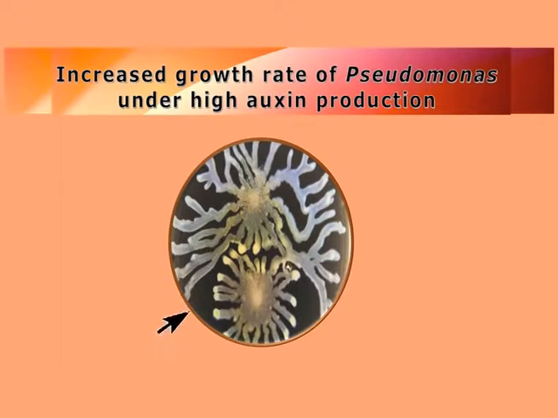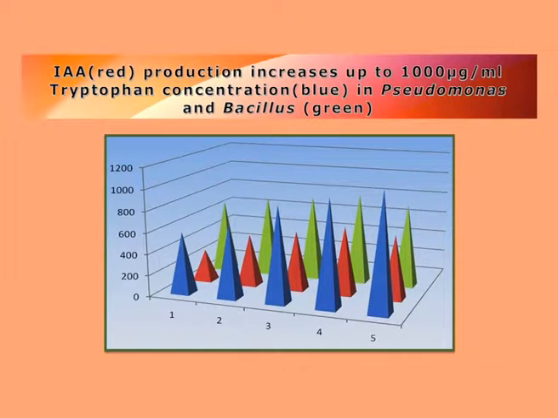This particular colony, a beautiful design, is actually that of Pseudomonas, and the Pseudomonas will grow rapidly when there is auxin production at a higher level. So auxin is promoting the growth of Pseudomonas, and sometimes, as I told you, this production of auxin may be tryptophan dependent, or the growth of the bacteria may be tryptophan or IAA dependent, or sometimes it is IAA independent. Here the IAA, or indole acetic acid, concentration is marked by the red portion of the graph, and the blue denotes the tryptophan concentration in Pseudomonas, and the green is in Bacillus.